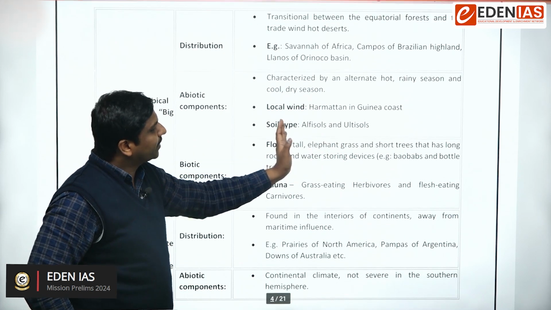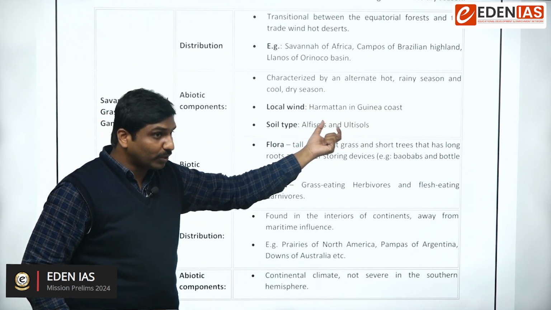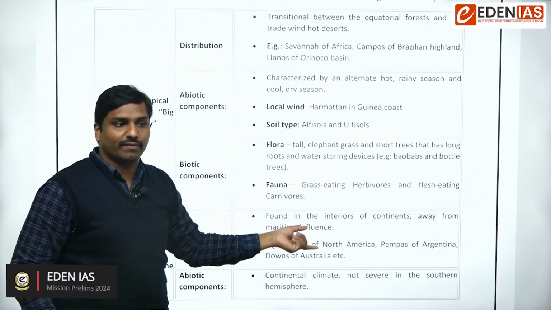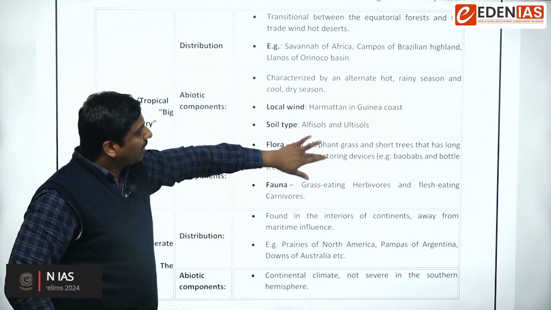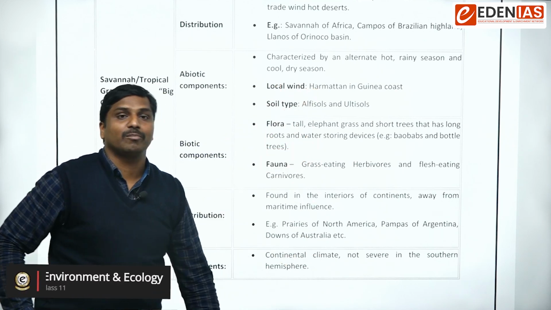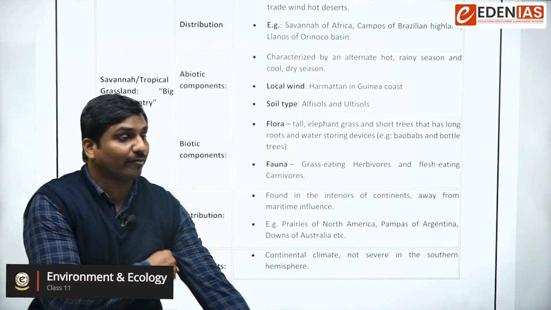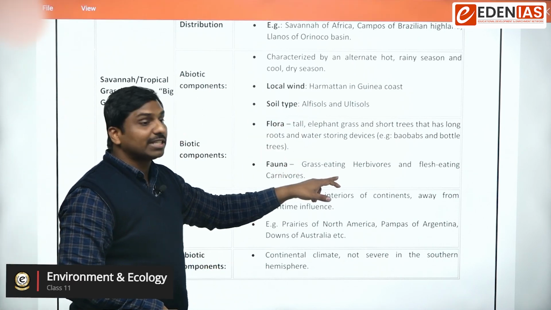So soils would be like alfisols or ultisols. Try to go through the classification from geography. So what are alfisols and ultisols? That is the soil type. Now, what kind of flora and fauna can be seen? This is another important thing that you have to learn. What type of plants and what type of animals can be seen?